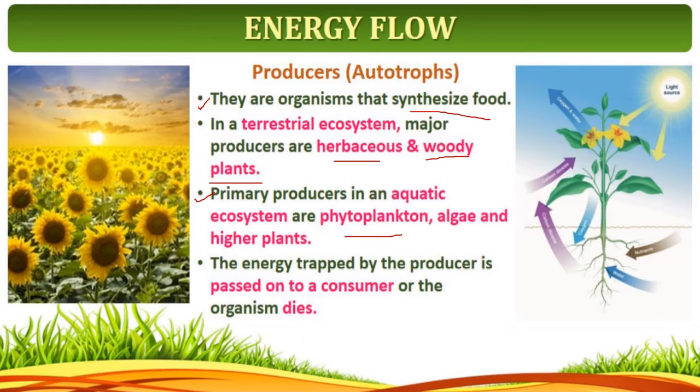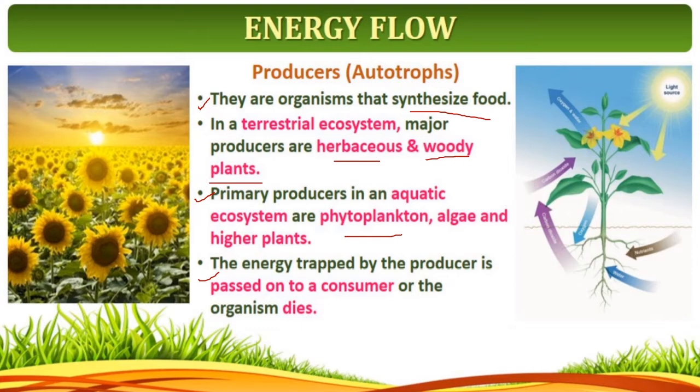Phytoplankton, algae and higher plants. Then the third one: the energy trapped by the producer is passed on to a consumer, or to the organism which dies. It means the grass, if it is eaten by a rat or a rabbit, and when the rabbit is eaten by a higher organism like a vulture or eagle, and when the vulture and eagle die, they are eaten by the decomposer.